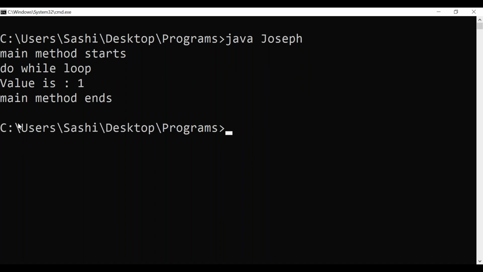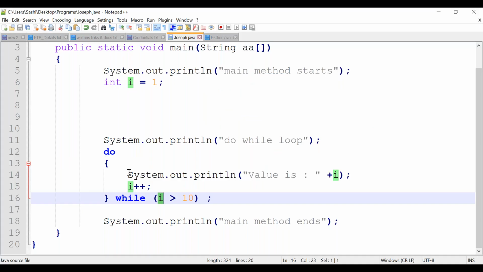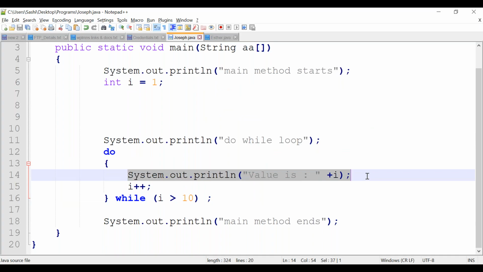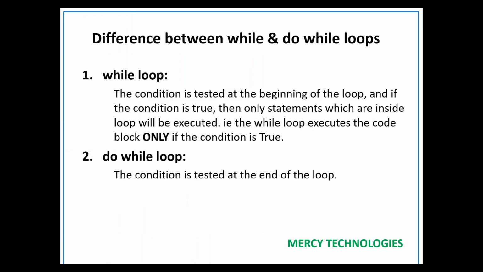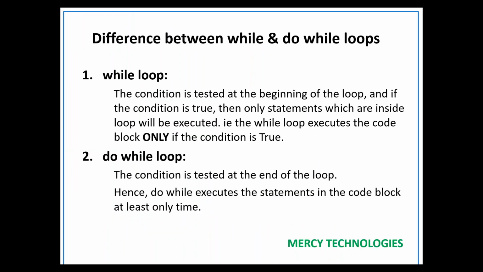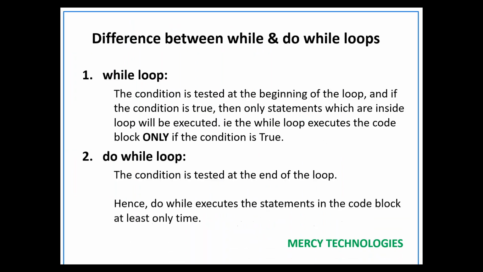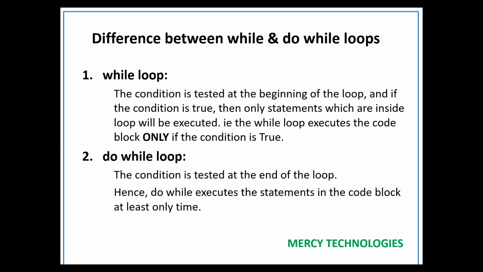See here, at least do while loop executes one time. Either the condition becomes true or false, do while loop executes one time, because in do while loop we first execute the body. That's what we are seeing here. The condition is tested at the end only.